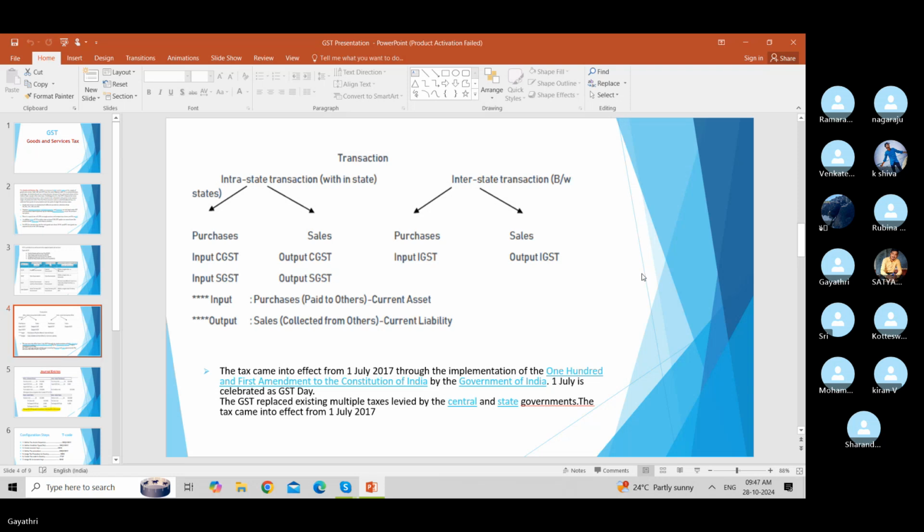Output credit. Output means when we make a sale, we collect it from the customer.